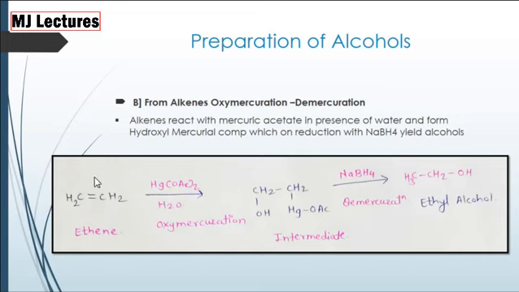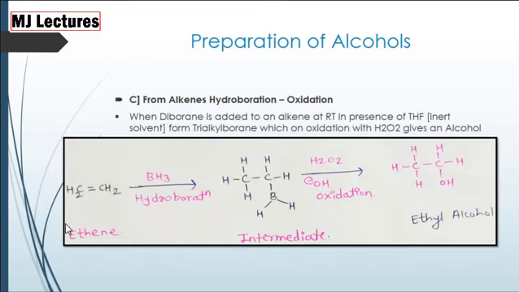Now let's study preparation of alcohols from alkenes by hydroboration oxidation. When alkene is treated with diborane, that is BH3, we get an intermediate, and when we treat it with hydrogen peroxide, the oxidation reaction takes place and there is formation of ethyl alcohol.